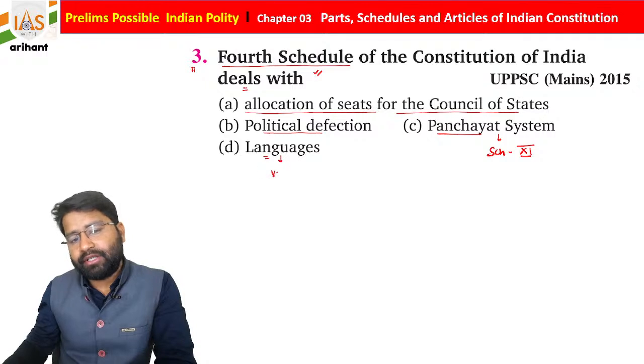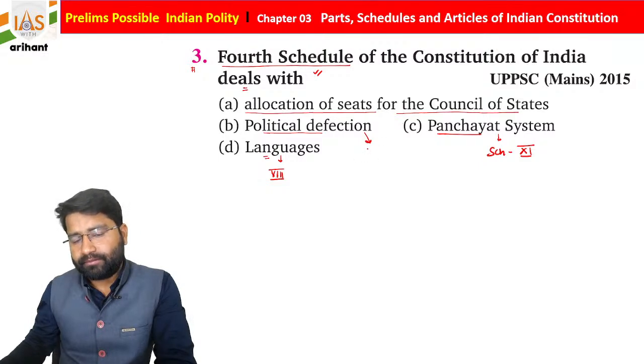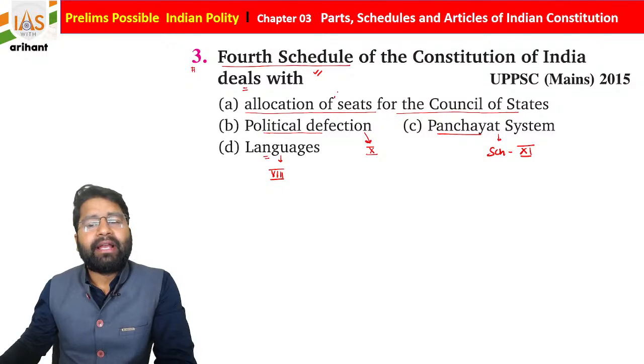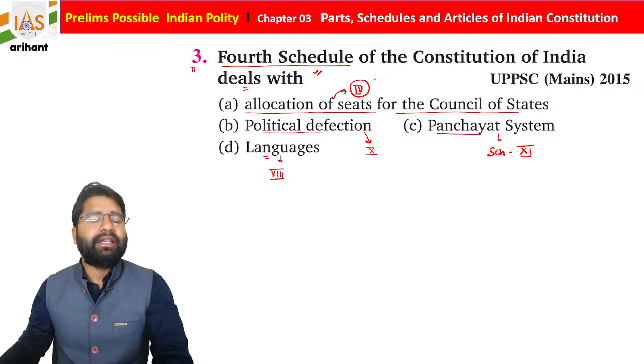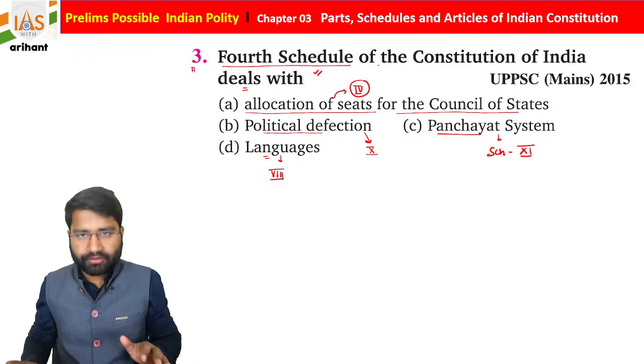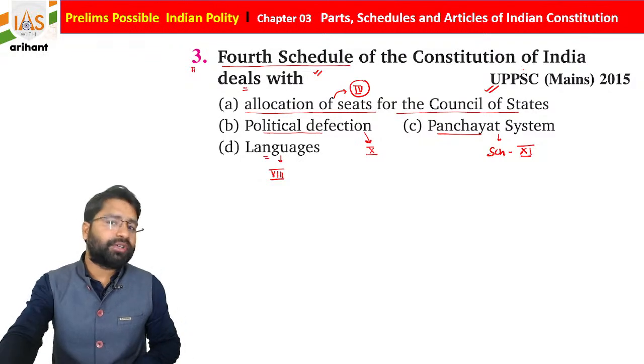Language is mentioned under schedule number 8. Political defection is mentioned under schedule number 10, and allocation of seats of Rajya Sabha is mentioned under schedule number 4 of Indian Constitution. We already discussed about the same. So this question was in UPPSC Mains 2015.